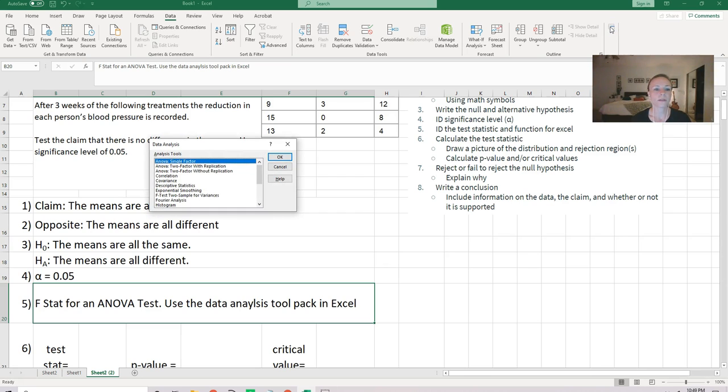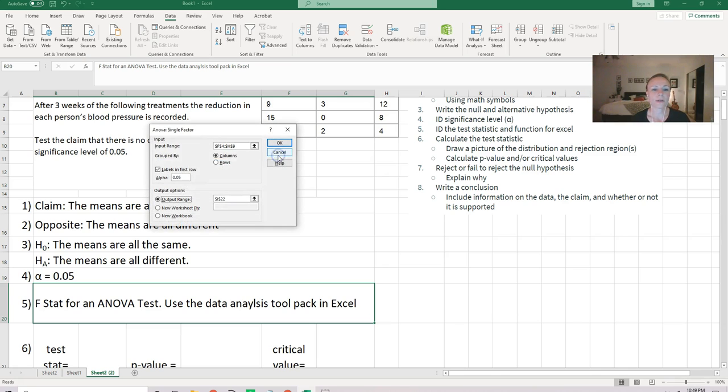Okay, when it appears, there should be a menu here, which is probably a bit small for you to see, but I don't know how to make it bigger. So right now it says Anova single factor. You may have to scroll up a little bit to get to that. I think it usually starts right here at Anova 2 factor with replication. If that's all you're seeing, then you need to scroll up once. And Anova single factor is at the very top of the list. Select OK, and you'll get a new dialog box. We want to give it an input range, so we're going to select this little up arrow.